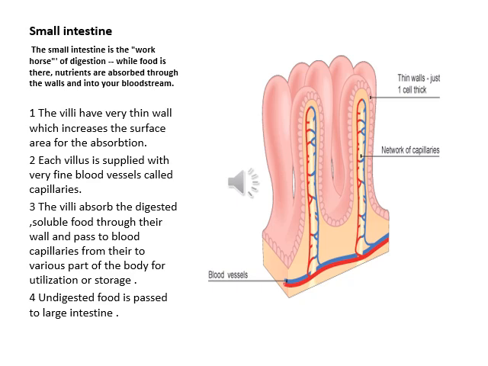Each villus is supplied with very fine blood vessels called capillaries, and the villi absorb the digested or soluble food through their walls and pass it to the blood capillaries, from where it goes to various parts of the body for utilization or storage. After absorption, the undigested food is released to the large intestine. Clear?